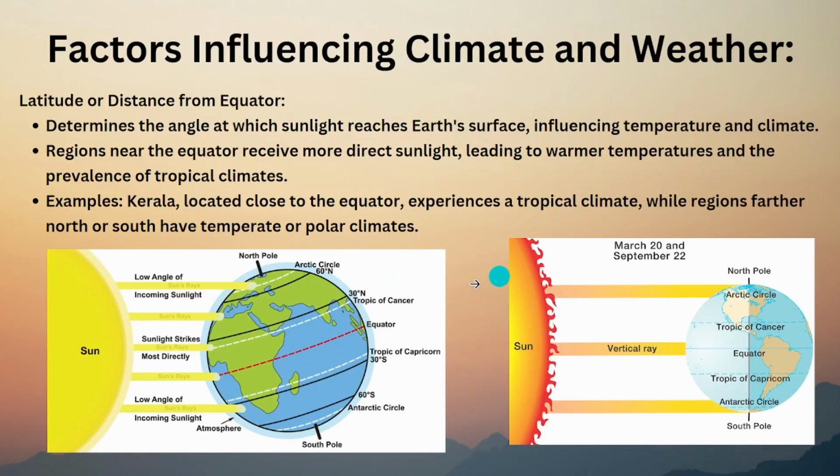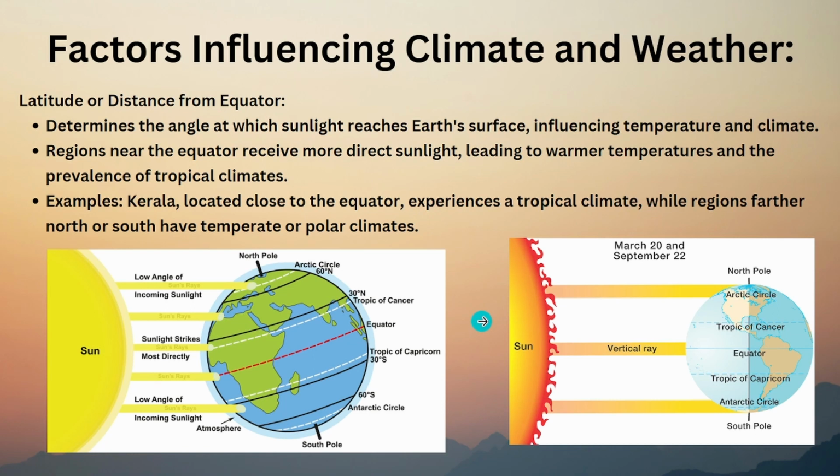So, okay, let's understand the factors influencing climate and weather. How will we know that climate and weather are different from one region to another? Why do climate and weather differ from one region to another? We will know due to various reasons. The first reason is latitude, or distance from the equator.